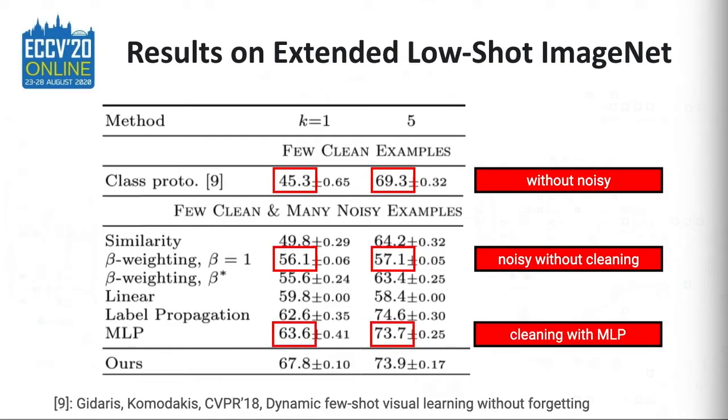Cleaning with MLP is a variant of our method without using any graphs. We use the same loss function and the same architecture to train an MLP and predict relevance weights. This approach already improves the accuracy for 1-shot and 5-shot problems. Finally, we show the accuracy with our method on the bottom row. We see that our method brings significant improvement, especially for k equals 1.